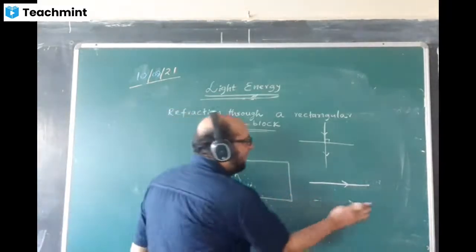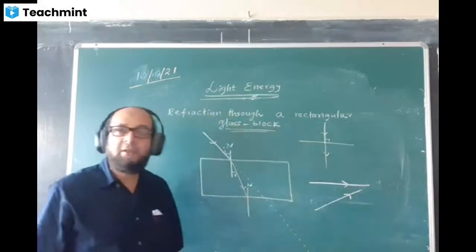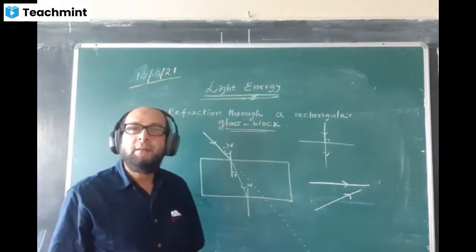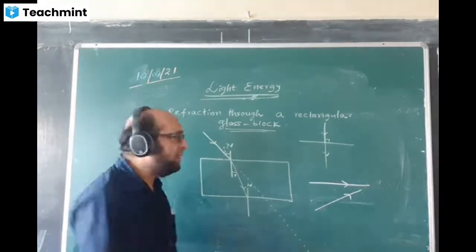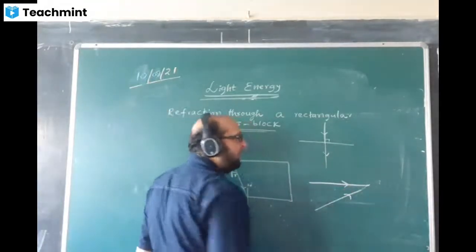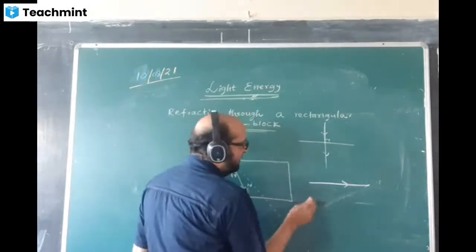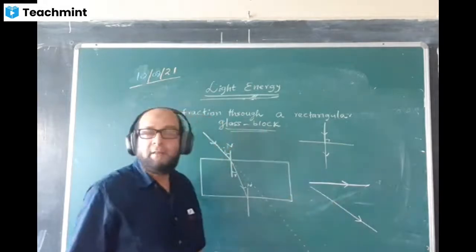If I draw one line here and one line here, do they look parallel? No, sir. They are not parallel, because they can meet somewhere here. If I draw a line this way, are the two lines parallel?